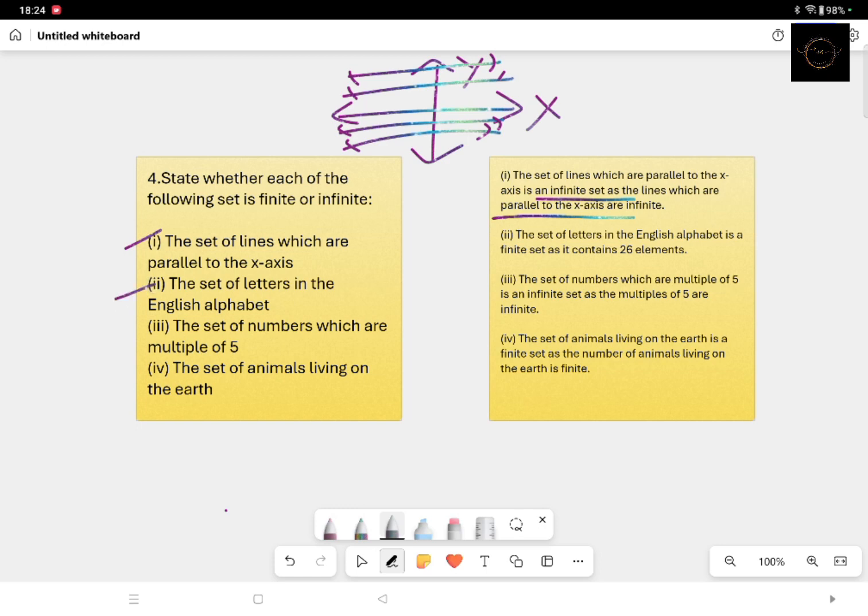Coming to the set of letters in the English alphabet. There are a total of 26 elements in the English alphabet system. So therefore it's a finite set, because the total number can be easily counted.